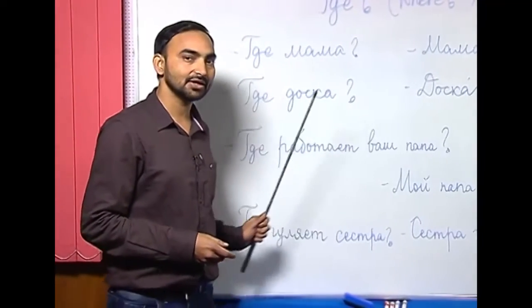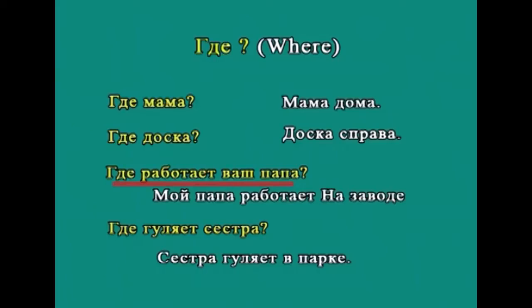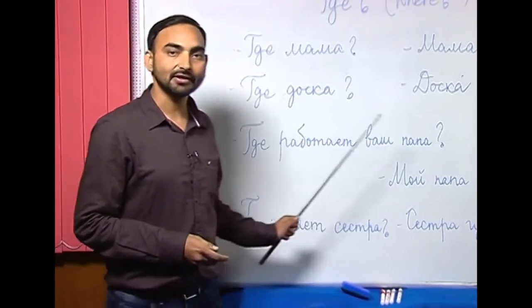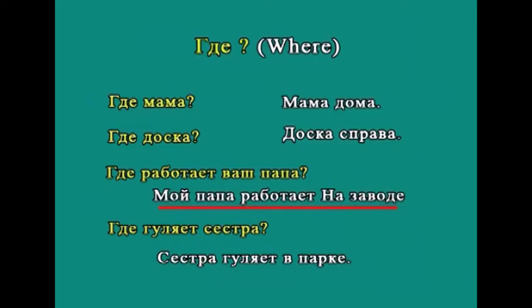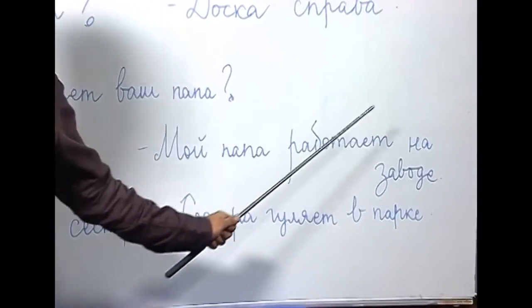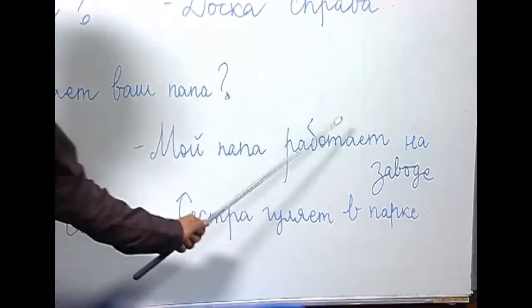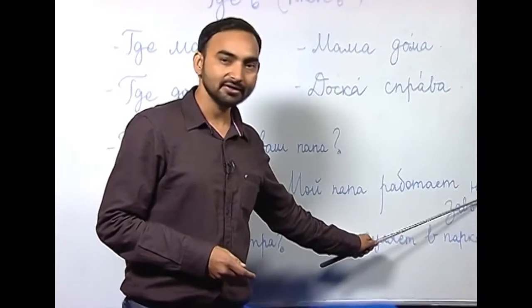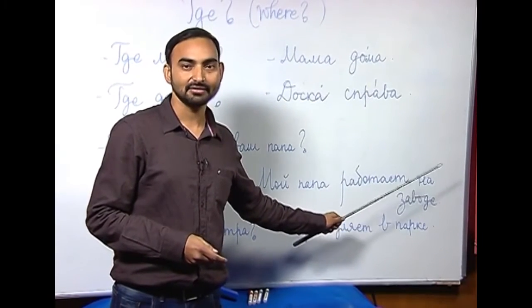Let us move on to the third interrogative sentence that I have written here: где работает ваш папа? Where does your father work? Работать is to work. And how do you answer this question? Мой папа работает на заводе. My father works at a factory. So, here you can see I have used this noun завод after this preposition на, which is either at or on.